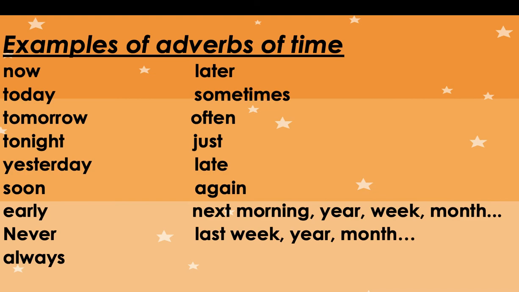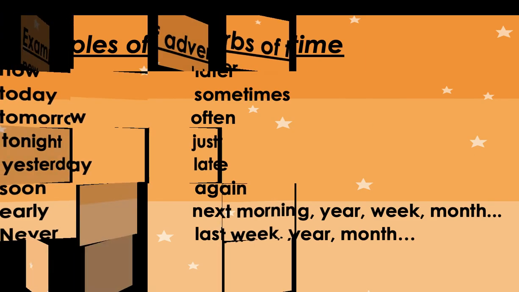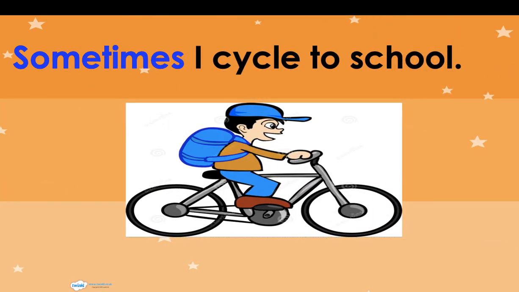Okay, so if you just memorize at least a few of these, then there you master the skill of adverbs of time.